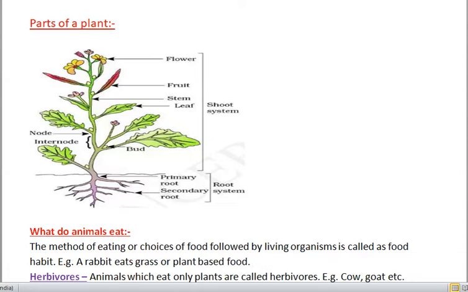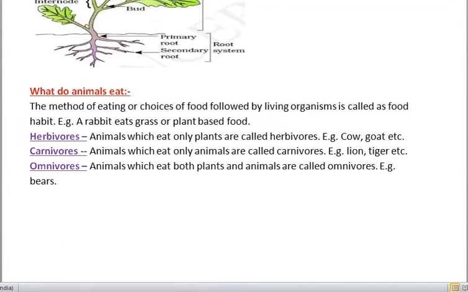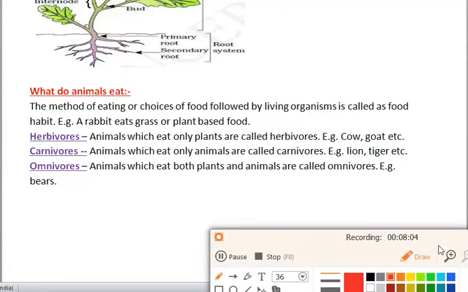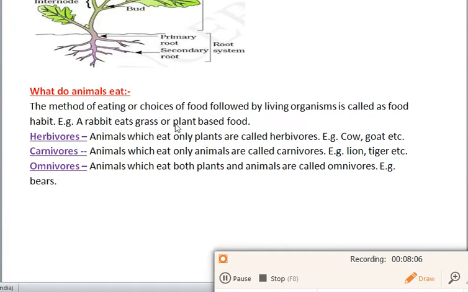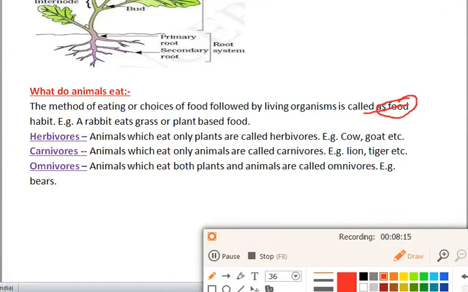Next we will discuss what animals eat. The method of eating or choice of food followed by a living organism is known as food habit. Different types of animals have different types of food habits. On the basis of that, we classify animals into three types. For example, a rabbit: what does it eat? It eats grass. So we have three types of animals on the basis of their food habit.